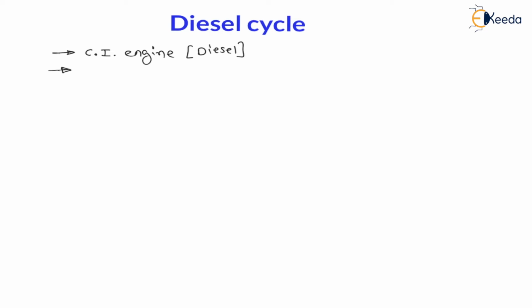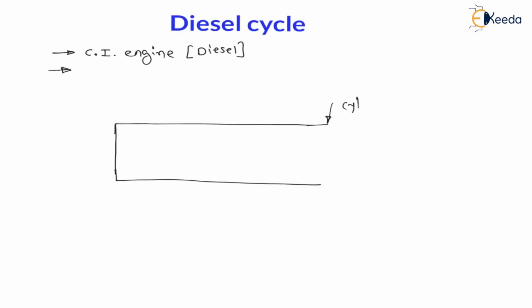Now let us understand this. Here during the suction stroke only air is taken in. Let us draw the diesel engine or compression ignition engine. Let us say this is a cylinder of an engine. Now inside this cylinder the piston is reciprocating between the dead centers, from top dead center, TDC, to bottom dead center, BDC. Between these two extreme positions the piston can reciprocate.